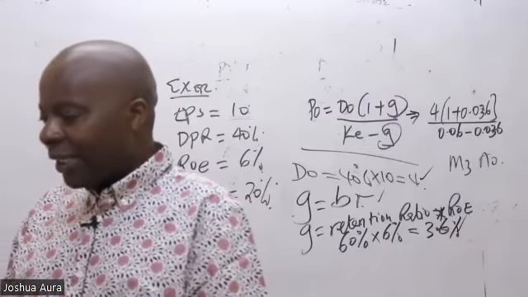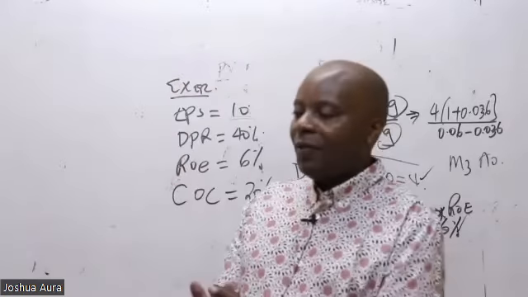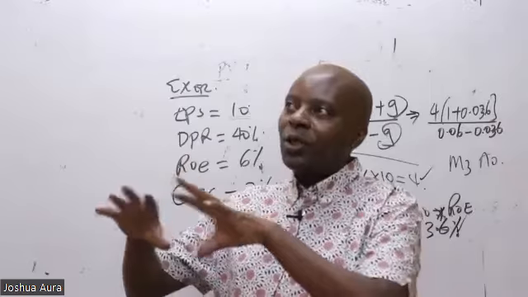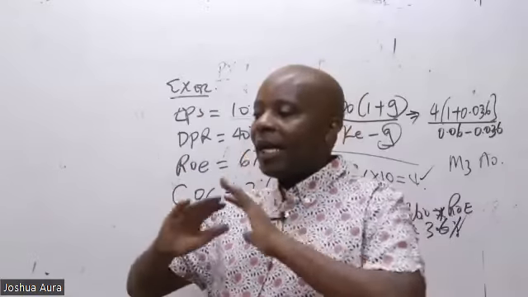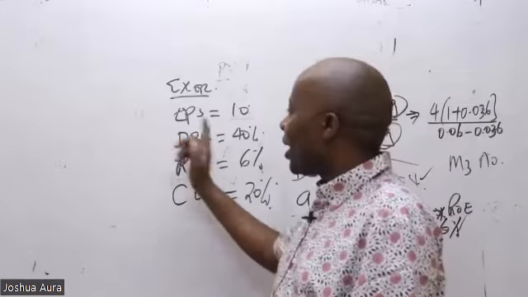DPR is dividend payout ratio. The percentage of earnings that you are paying as dividends. Return on equity, cost of capital, earnings per share.